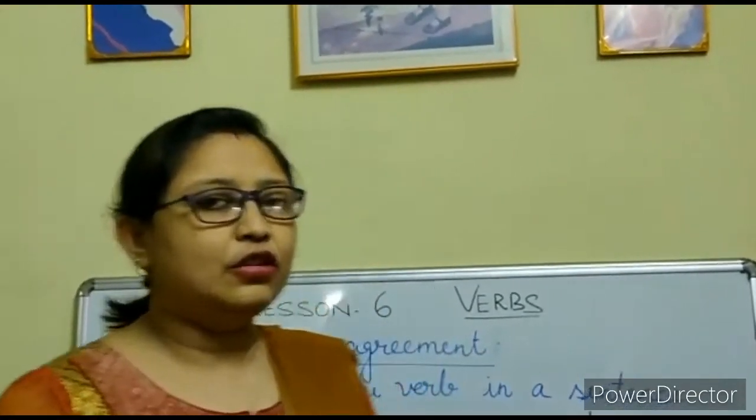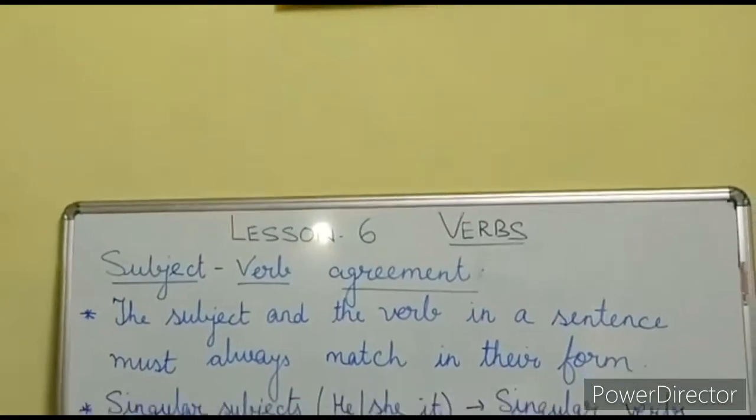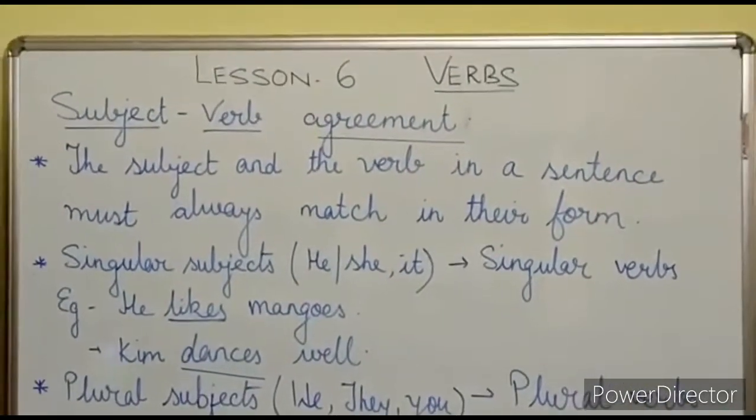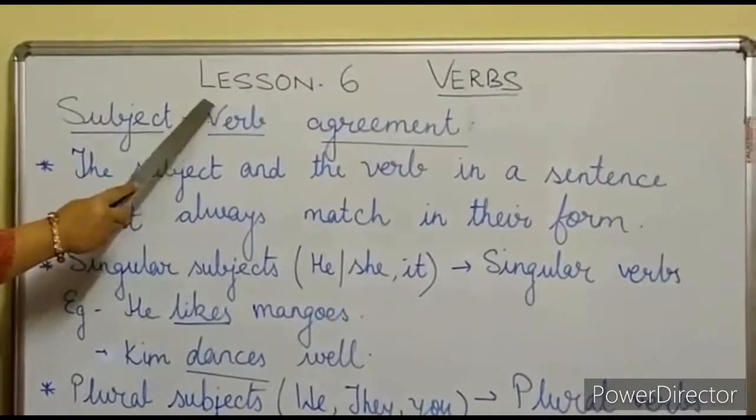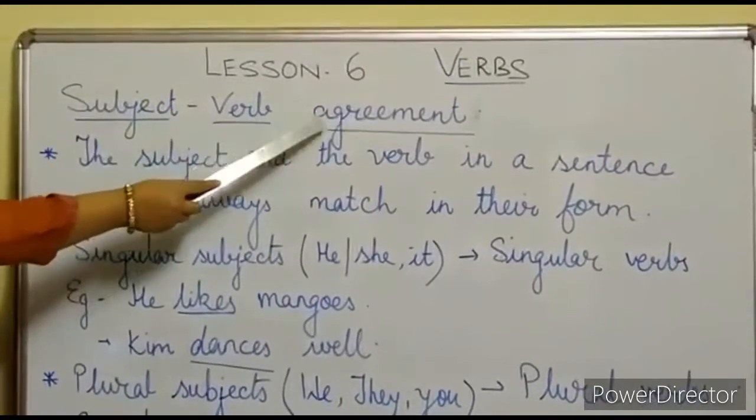So, in this video, I will be explaining what the rules are and how subject and verb should go together. That means if the subject is singular, the verb will also be singular. If the subject is plural, the verb will also be plural. So, to understand this in detail, let us have a look at the board. Have a look, students. Lesson 6. The topic which we will do today is subject-verb agreement.